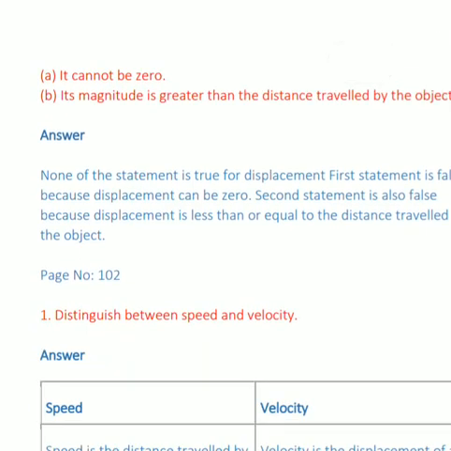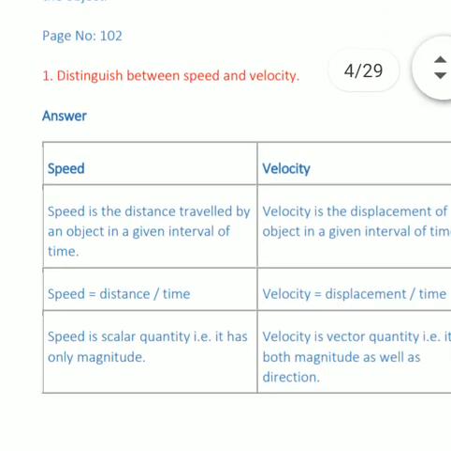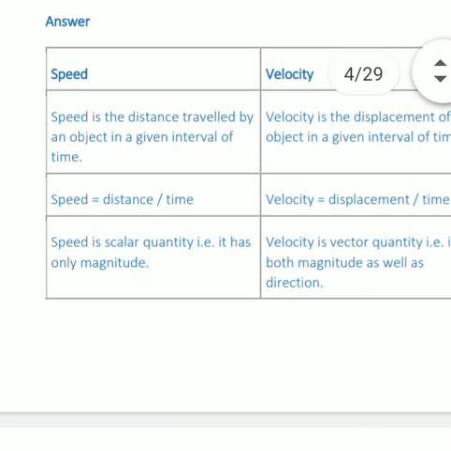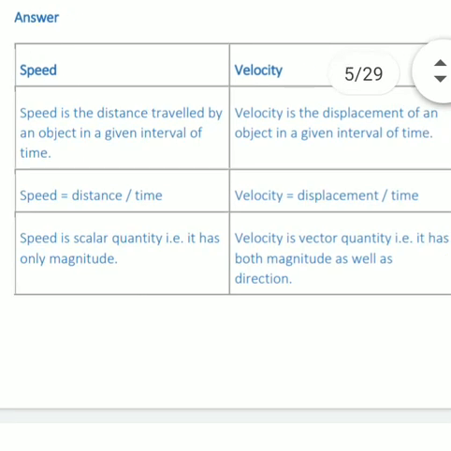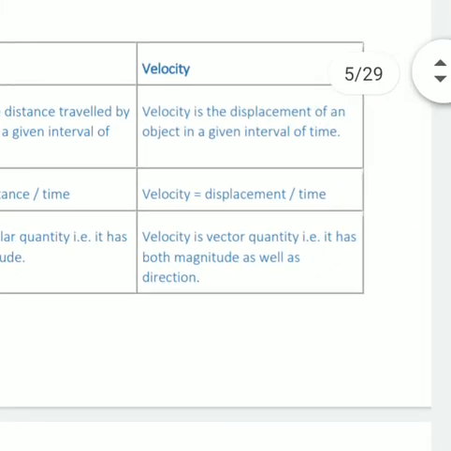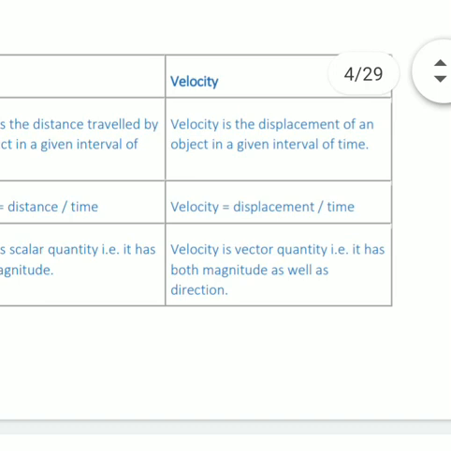Now the next question: the difference between speed and velocity. Dear students, speed and velocity can be the same whenever we travel in a straight path. But in terms of difference, speed means distance per unit time, but velocity means displacement per unit time.